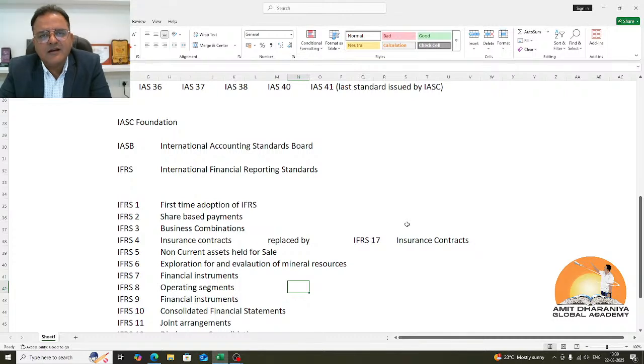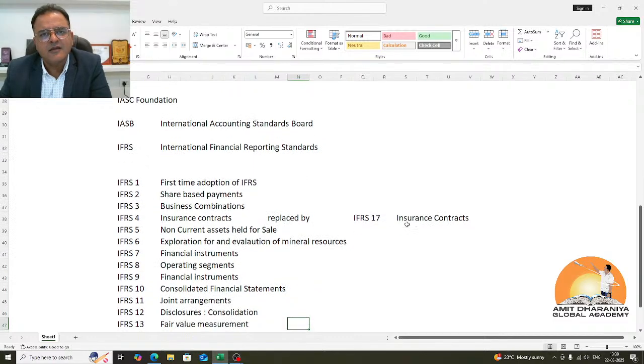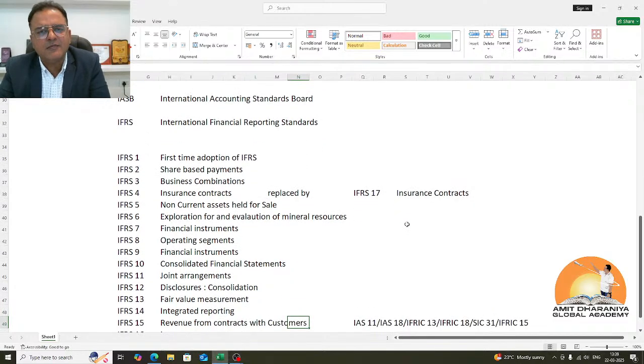IFRS 10 is the standard which is replacing IAS 27 separate and consolidated financial statements. IAS 27 was earlier separate and consolidated financial statements, but IAS 27 is left with only separate financial statements, and this consolidation process has now been shifted to IFRS 10 because there was a lot of confusion regarding the decision of applicability of consolidation. Now this is no more a decision on the basis of voting power. The definition of control has been strengthened.